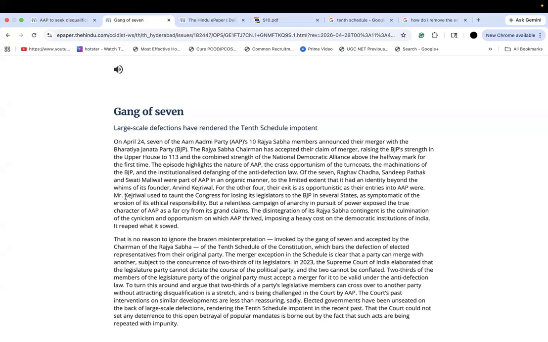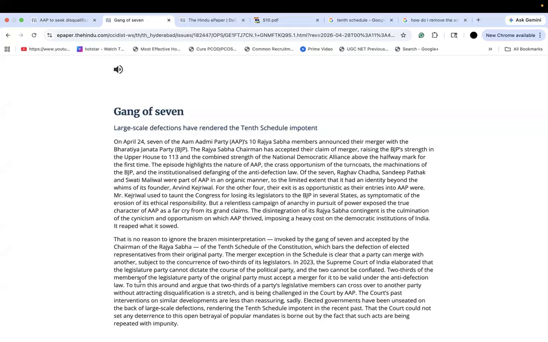It says Mr. Kejriwal used to taunt the Congress for losing its legislators to the BJP in several states as symptomatic of the erosion of its ethical responsibility. But a relentless campaign of anarchy in the pursuit of power exposed the true character of AAP as a far cry from its grand claims. The disintegration of its Rajya Sabha contingent is the culmination of the cynicism and opportunism on which AAP thrived, imposing a heavy cost on the democratic institutions of India. It reaped what it sowed.